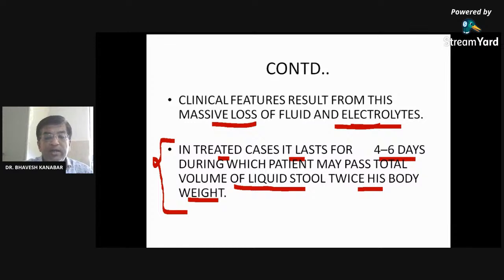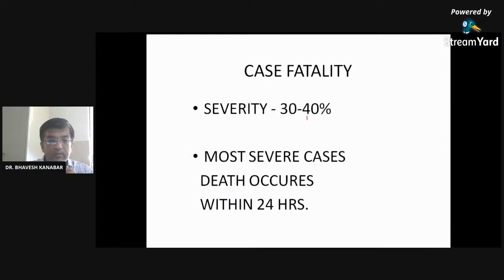Now to prevent dehydration, what should you give to the patient? We have discussed in the previous class. Write down in chat box. To prevent dehydration, what should you give to the patient? Yes, quickly write down and answer. Till then, we are discussing further.